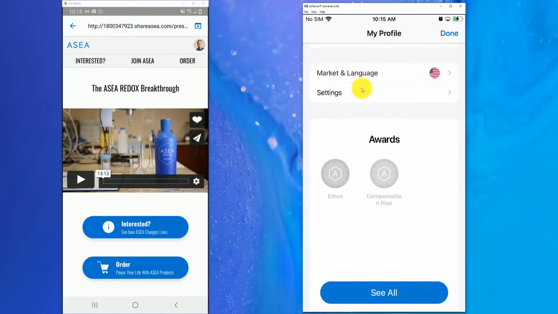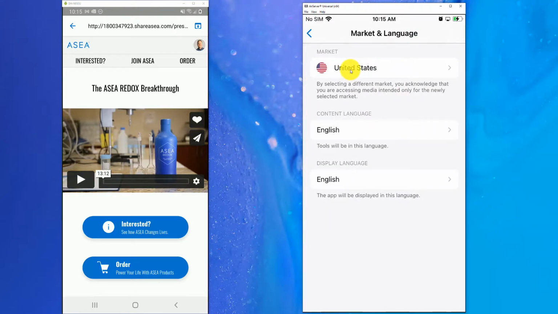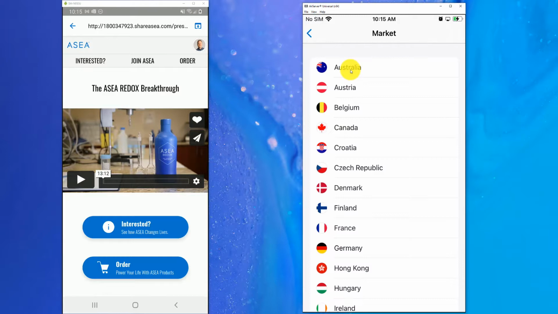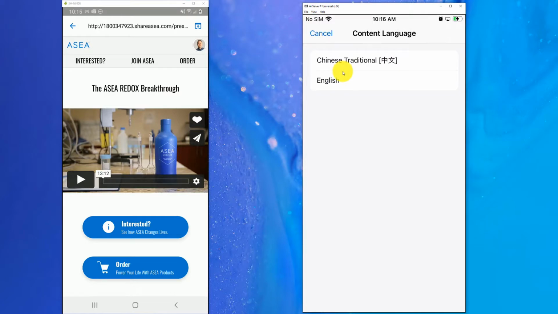Now, when you're adjusting your market and language like you saw me do at the start of the call, this is where you can tap, go to market and language, and adjust it to any one of these different markets. If you're working with somebody out of the country, for instance Australia, you can go to Australia's content and share content directly from ASEA's Australia library.